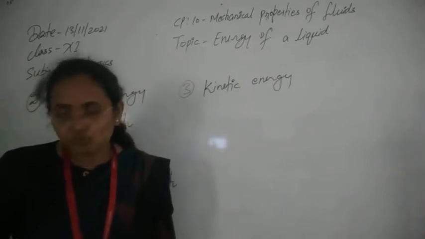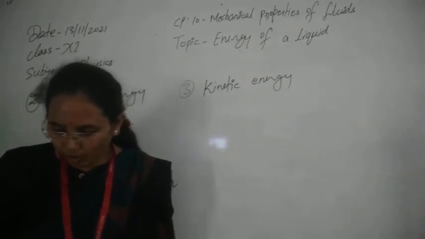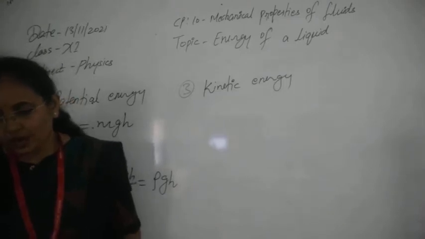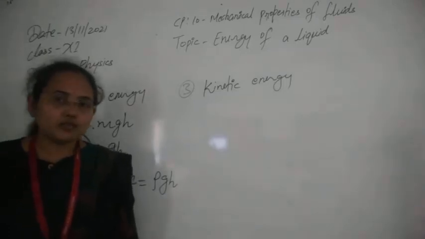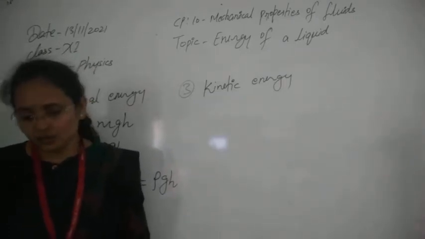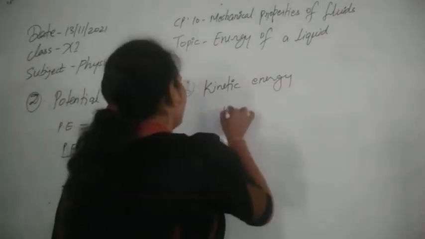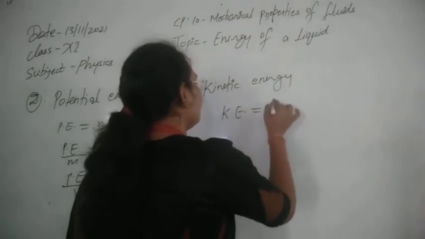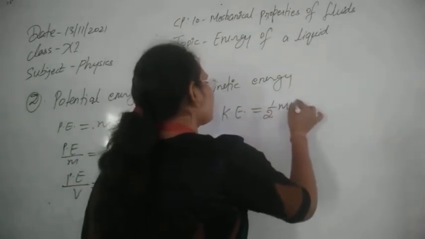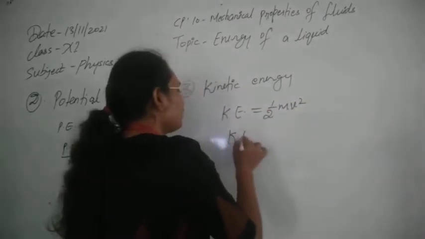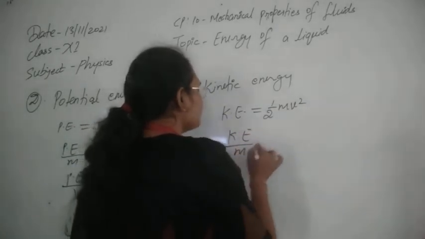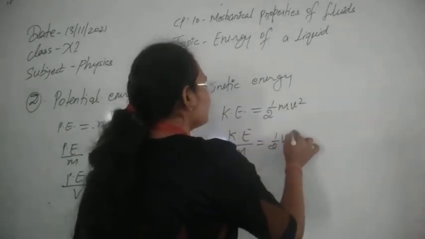So suppose small v be the velocity of the liquid of mass m, density rho, and volume V. If the liquid is moving with velocity v, then its kinetic energy can be written by the formula half mv square. Now we can also calculate kinetic energy per unit mass. So this will be half v square.